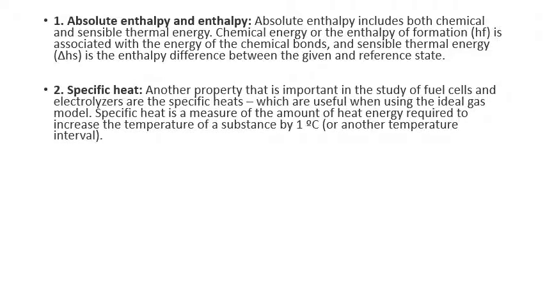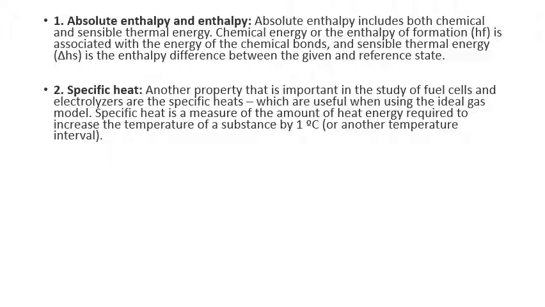Next one is specific heat. This is another property which is very important to study a fuel cell and electrolyzer, which is useful when using the ideal gas model. Specific heat is a measure of the amount of heat energy required to increase the temperature by 1 degree centigrade. So, generally we give the notation C, right?